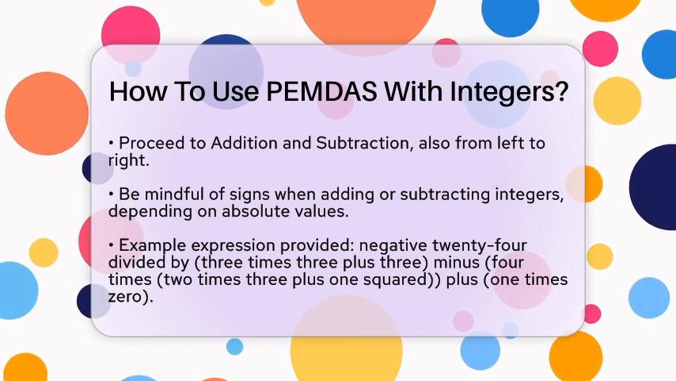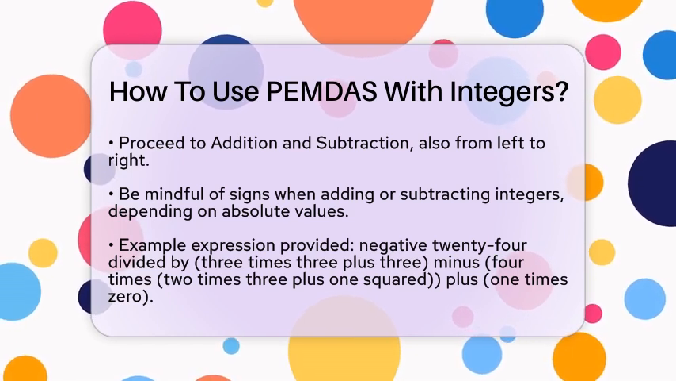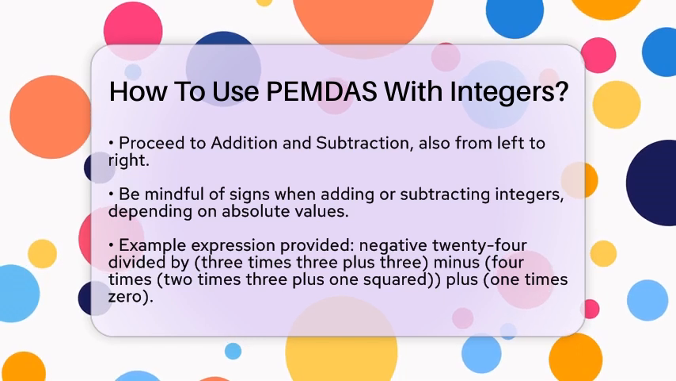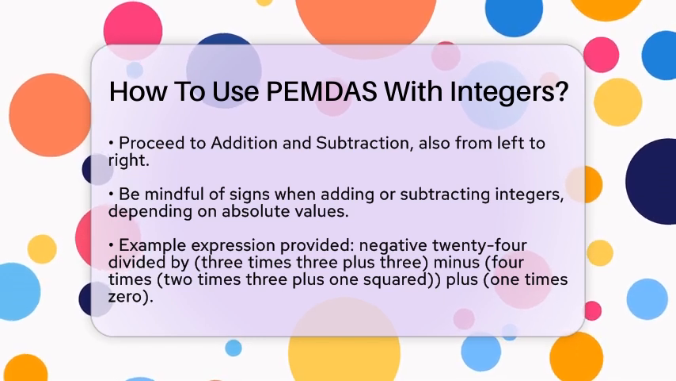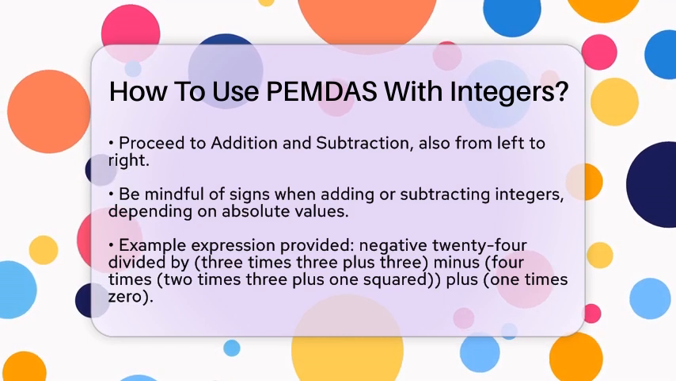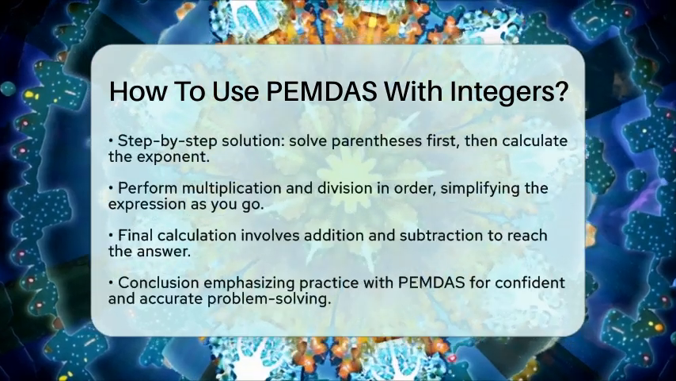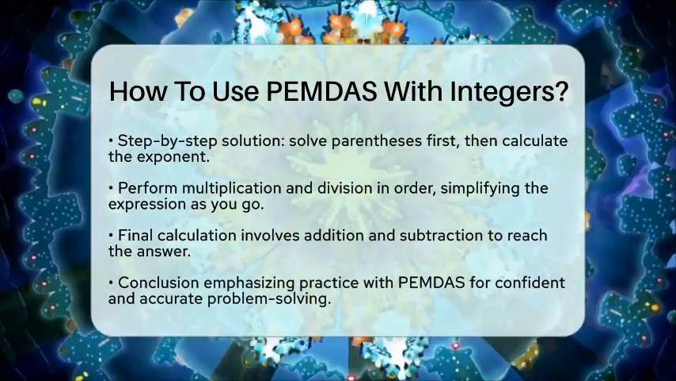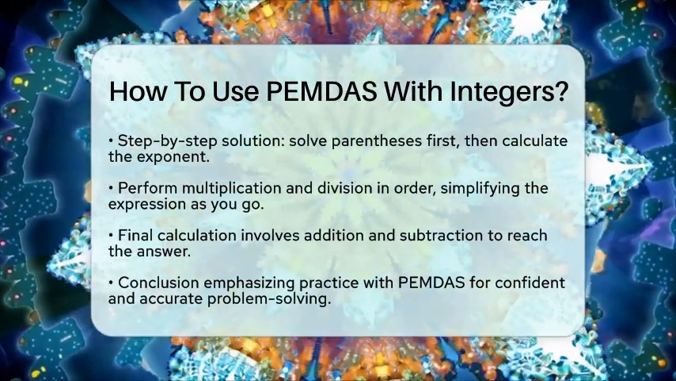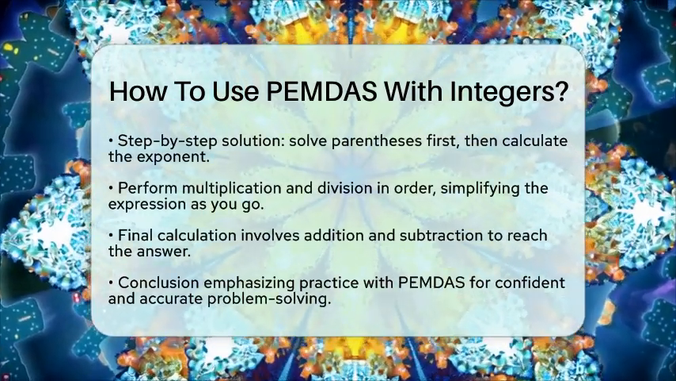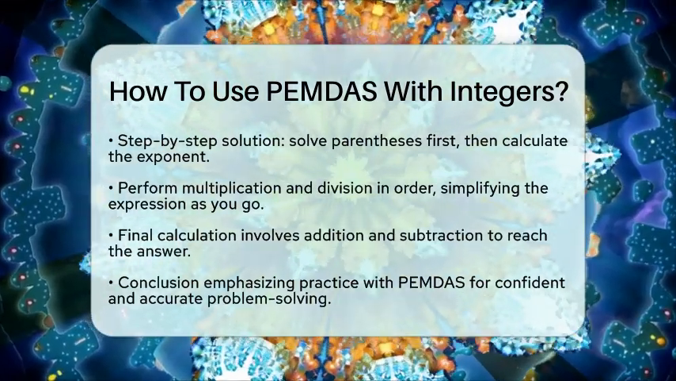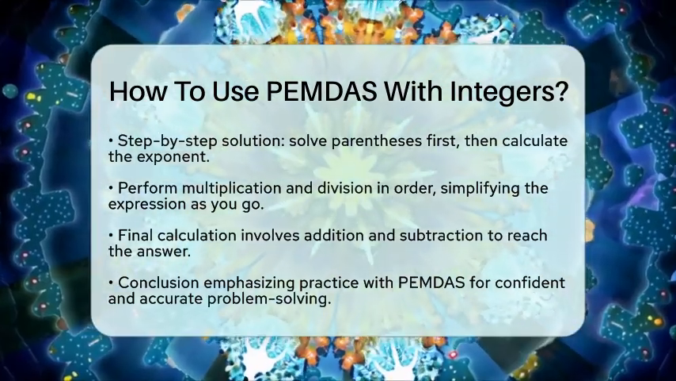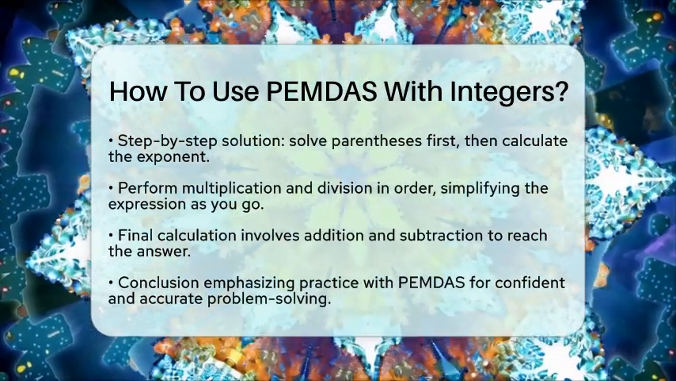Next, we calculate the exponent. 7 squared equals 49. Now we have negative 24 divided by 12 minus 4 times 49 plus 0. Now we perform multiplication and division from left to right. Negative 24 divided by 12 equals negative 2, and 4 times 49 equals 196. Now our expression simplifies to negative 2 minus 196 plus 0.